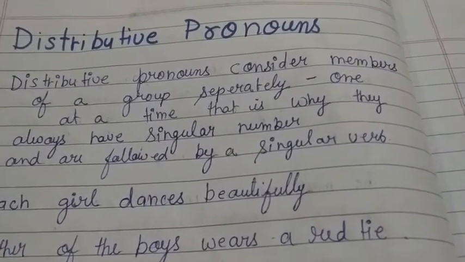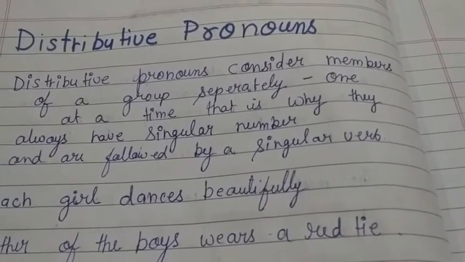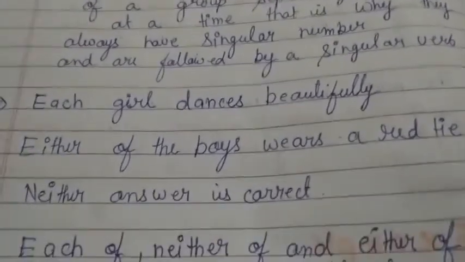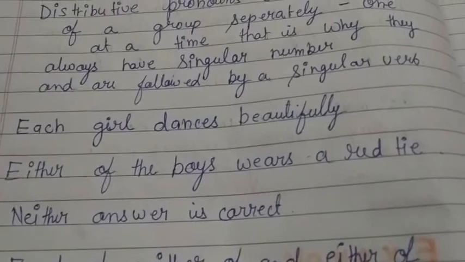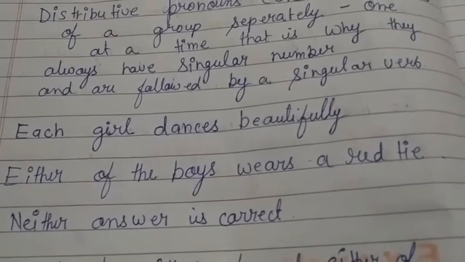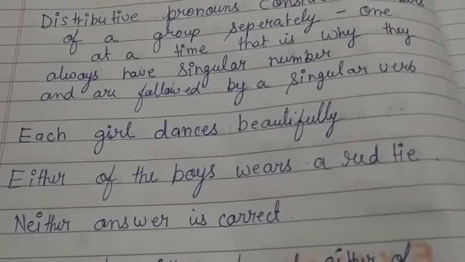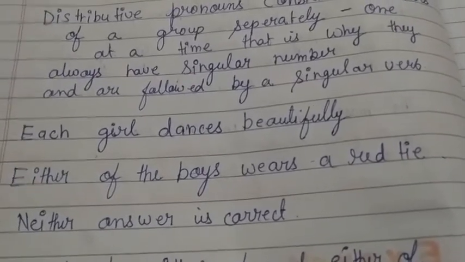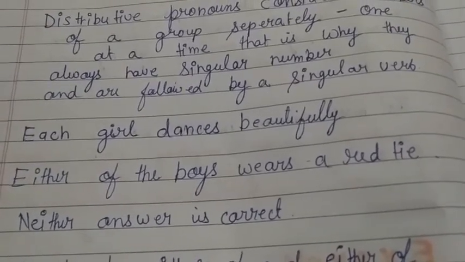For a better understanding, we will take some examples. Each girl dances beautifully. There are so many girls who were dancing, but what we have said here is each girl dances beautifully.